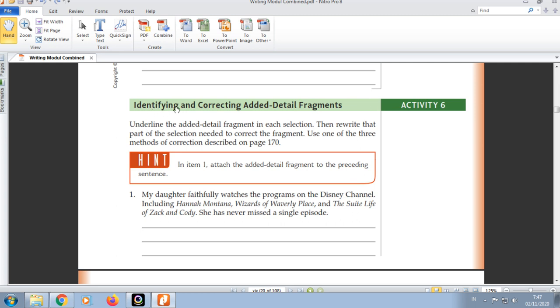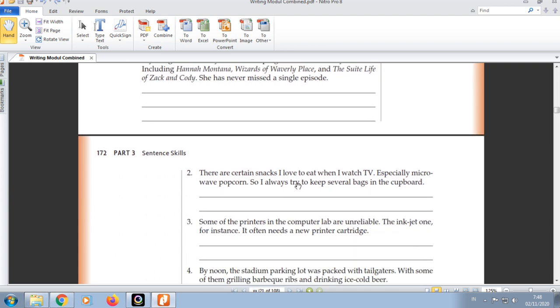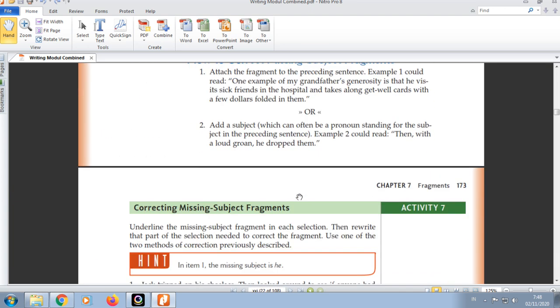And then activity 6, identifying and correcting edit detail fragments. Underline the edit detail fragment in the selection, garis bawahi, then rewrite, kemudian tulis ulang, that part of the selection needed to correct the fragments. Underline the fragments and then please correct the fragment, but there is no direction. You should choose one of the 3 options given to correct edit detail fragments.